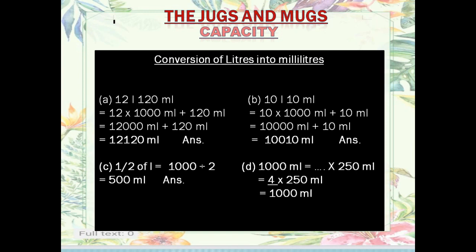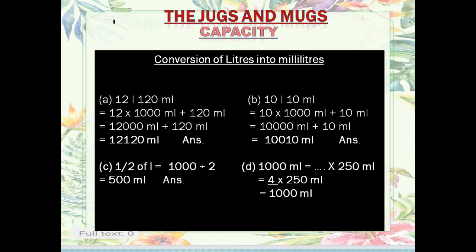Alright. Now another example I have given. C part, you see, half of a liter. First we know that 1 liter is equal to 1000 ml. So half of a liter is how much? That is 500 ml. I explained it before also. Then another question is there. 1000 milliliter I am having. So how much do we multiply 250 ml by to get 1000?